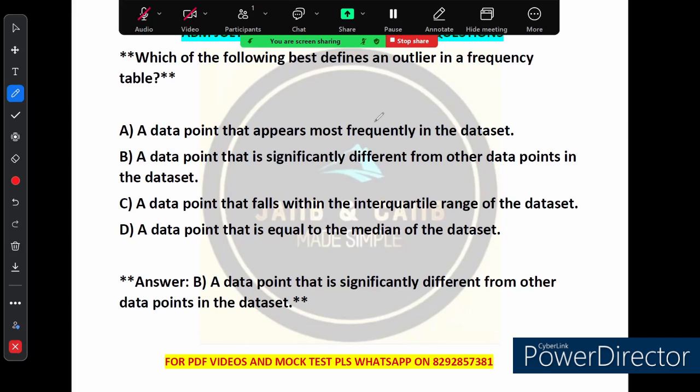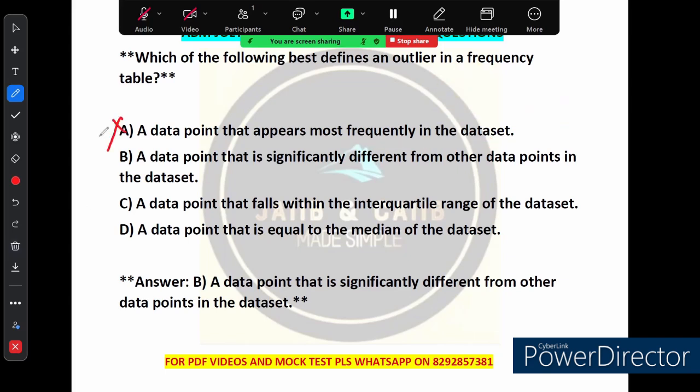So now we have four options given. Option A says that an outlier is a data point that appears most frequently in the data set. But that is actually the definition of the mode, right? The data point that appears most frequently in the data set is the definition of mode. This is not the definition of outlier. So this is not correct.